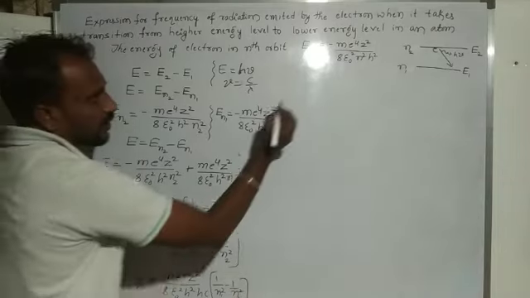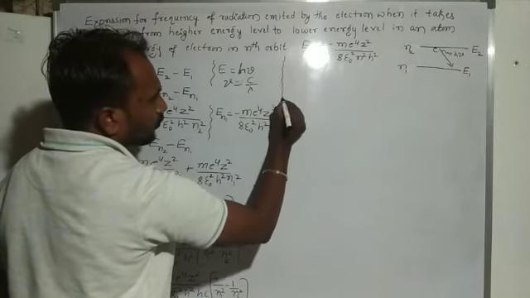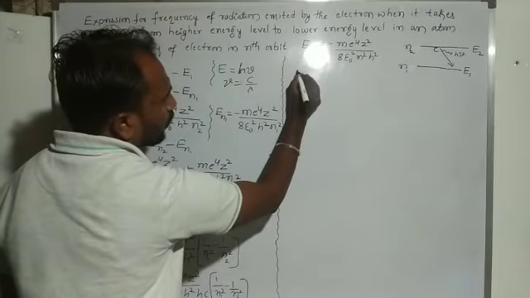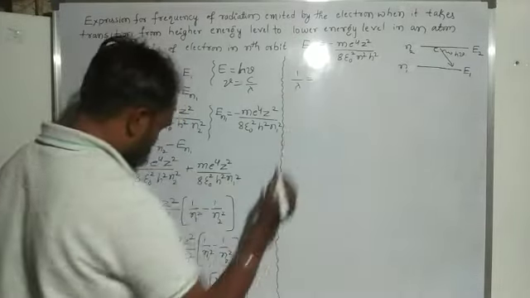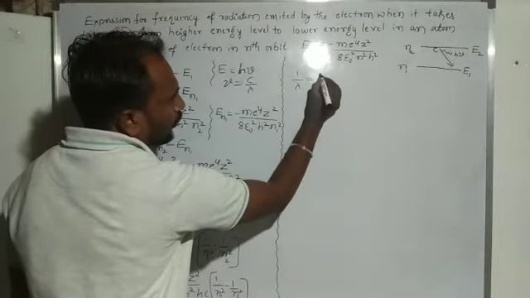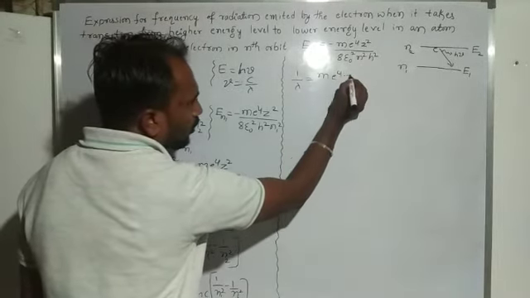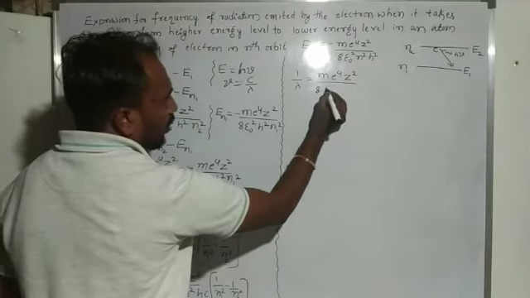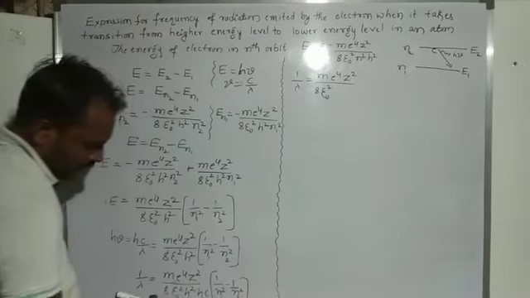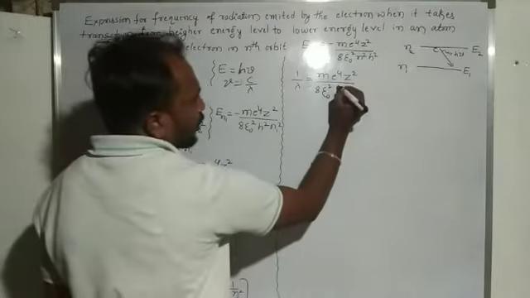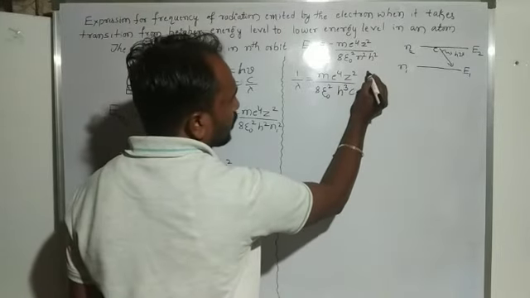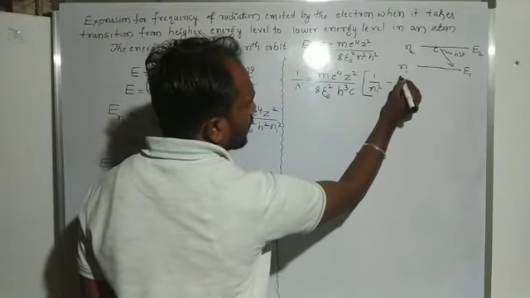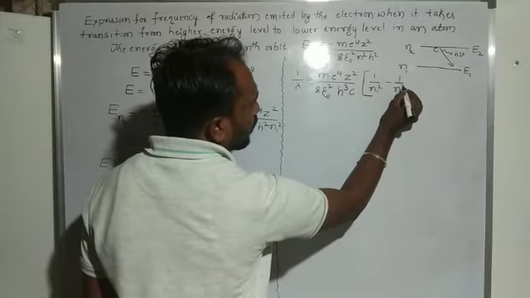So here we get the equation 1 by lambda is equal to m e raised to 4 z square divided by 8 epsilon naught square h cube into c, into 1 by n1 square minus 1 by n2 square.